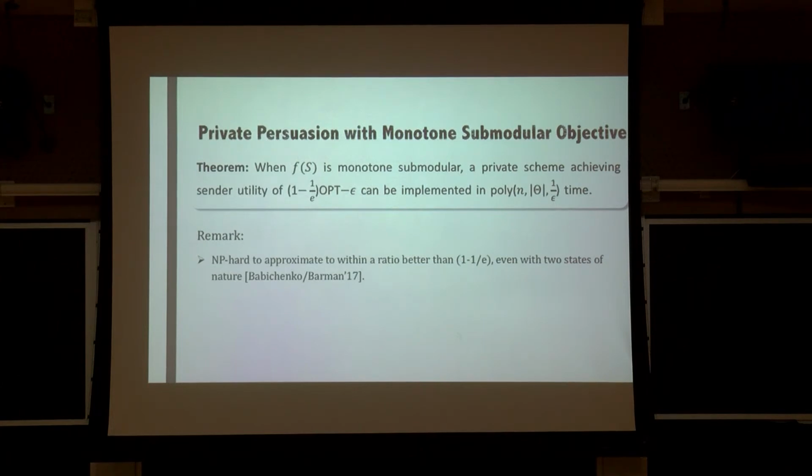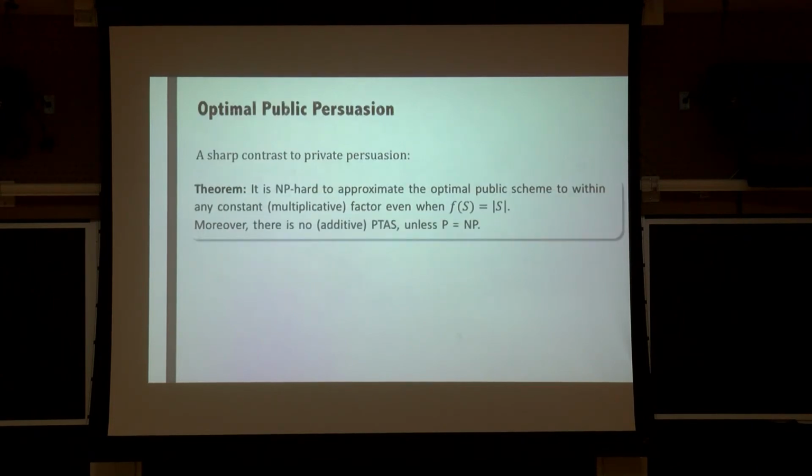Okay? So far I have been talking about private persuasion. So one natural question to ask then is, what if you are constrained to send a public signal? The computational result for public signaling turns out to be in sharp contrast and is very negative. In particular, we show that it's NP-hard to approximate the optimal public scheme to within any constant factor, even when the sender's utility function is simply the cardinality function. And we also show that there's no additive PTAS for this problem.